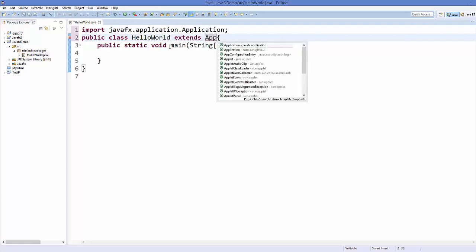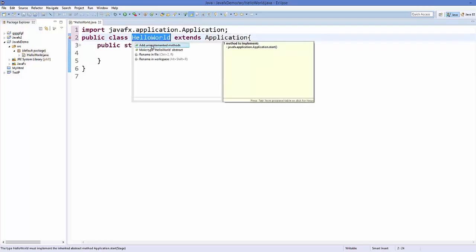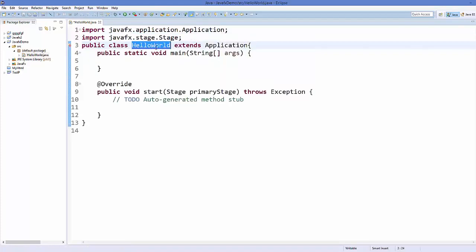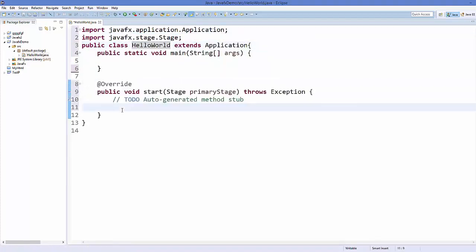So extend with Application, and now this Application class will ask you to implement some methods. You can just click this red bulb here and it will say implement unimplemented method. Just click this and it's going to implement this start method, right?